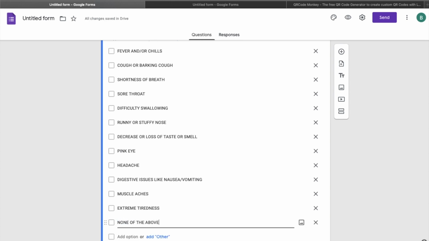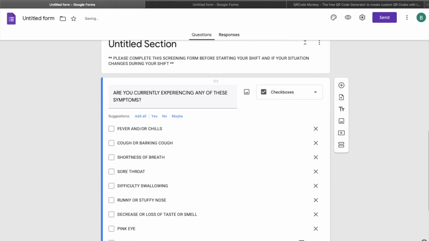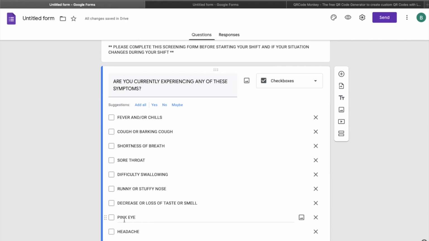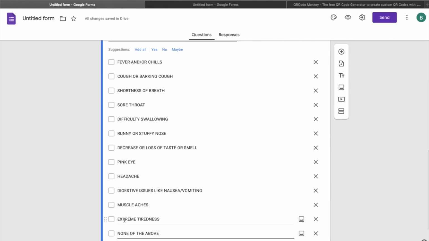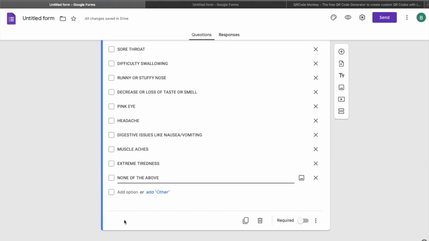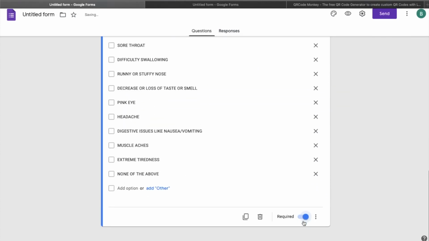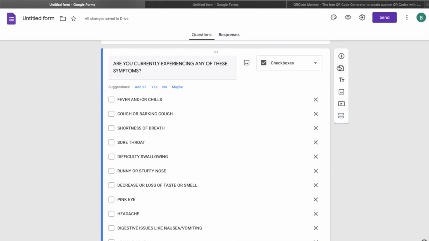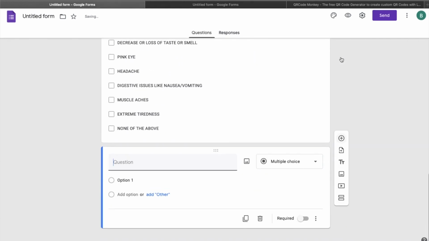That's what you want to see from people that are coming to your site. If they are flagging any of the above symptoms, then they should not be permitted on your site at all. Perfect. Let's add another question option. That's this plus symbol. Click on that.